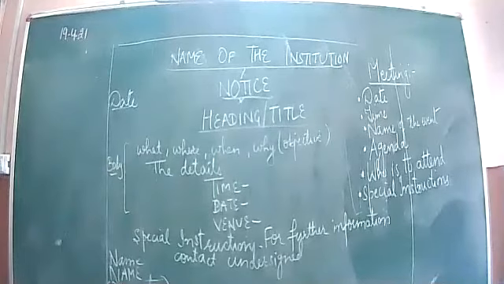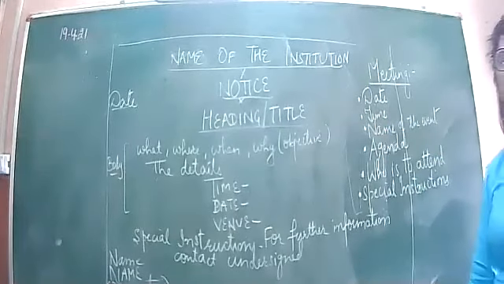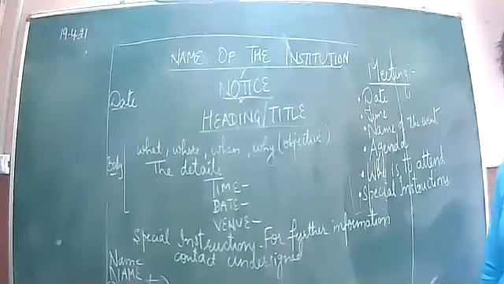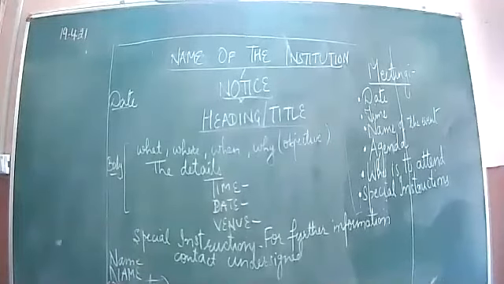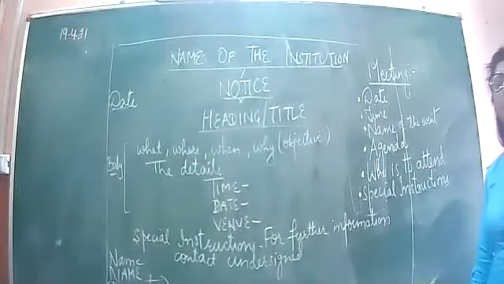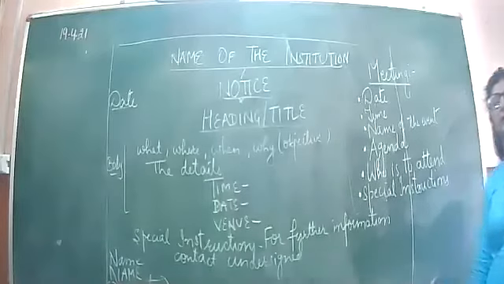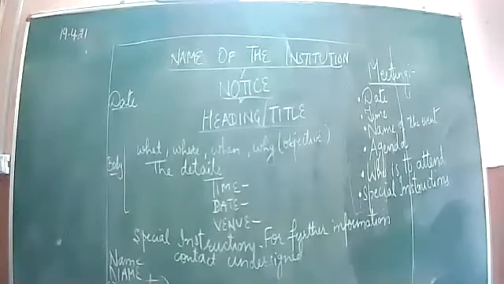So first of all, what will be the name of the institution? Write down in your notebook side by side. Name of the institution, that is Swami Sandas Public School, Jalandhar. If you are not going to write this name, you can also write ABC Public School, Jalandhar. Don't write JAL, but write the complete word Jalandhar, that is J-A-L-A-N-D-H-A-R.